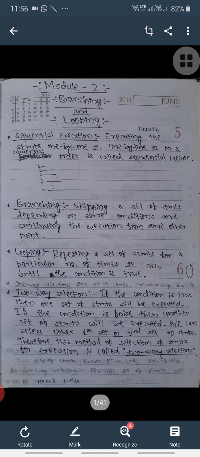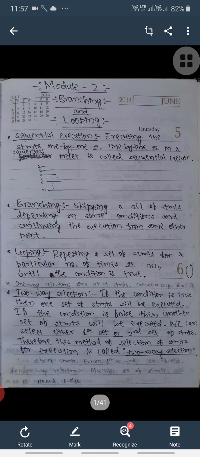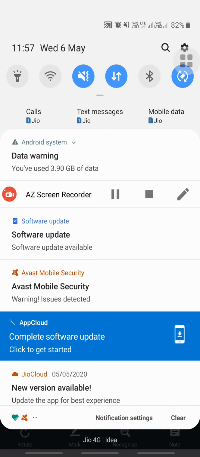It means that in our program, statements are executed lines one by one. So executing these statements one by one, or line by line, in a sequential order. After the first statement, execute the second statement, after that execute the third statement, and then the fourth statement, like this continuously. If we are executing the statements like this, it is called sequential execution.